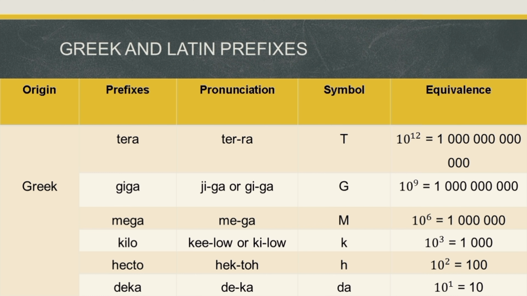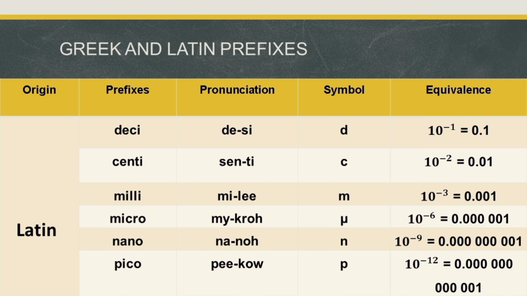Now let's proceed with the other one. We have the Latin. The Latin have the prefixes of deci, centi, milli, micro, nano, and pico. Now let's start with deci. It's pronounced as deci and has a symbol of small letter d. Now the difference is its equivalence, other than the Greek. The deci is equivalent to 10 raised to the negative 1 or 0.1.